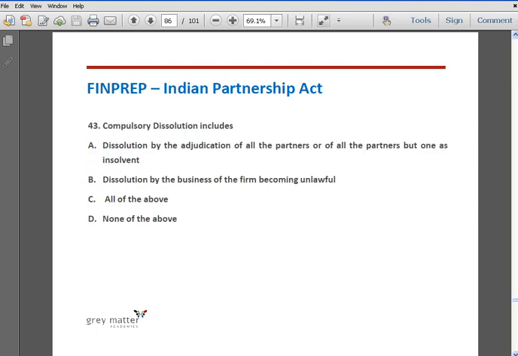Question number 43. Compulsory dissolution includes dissolution by adjudication of all partners, or all the partners but one, as insolvent. Option B, dissolution of business of the firm becoming unlawful. Option C, all of the above, and option D, none of the above. The correct answer is all of the above. Section 41. Dissolution by operation of the law, or compulsory dissolution of the firm, can take place when any one of the partners is adjudged as insolvent or when the business of the firm becomes unlawful.